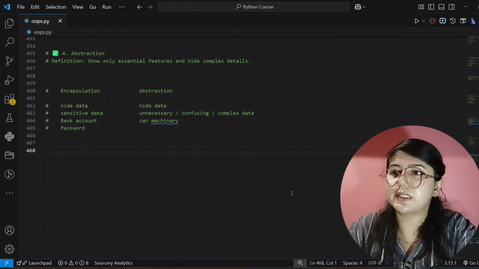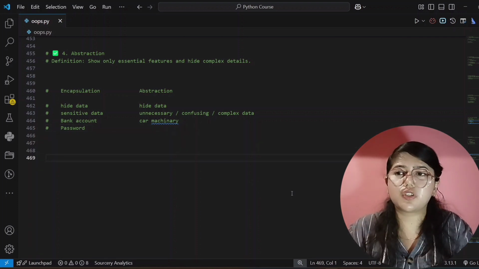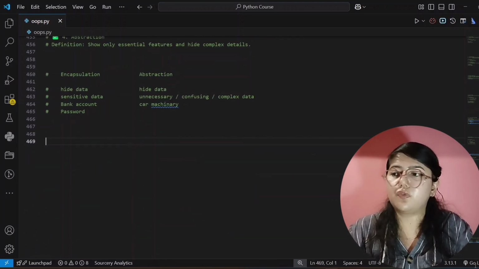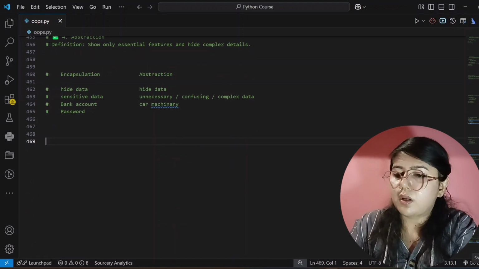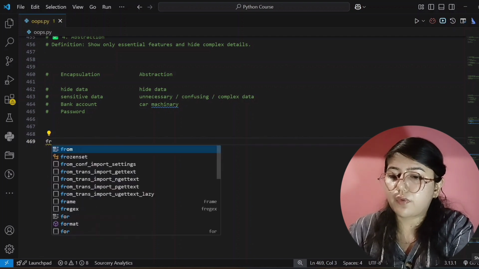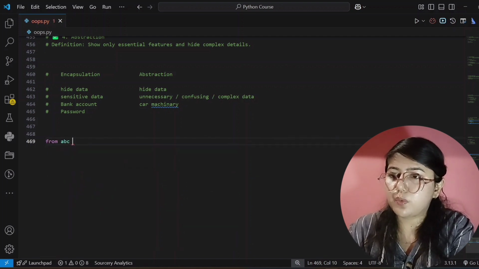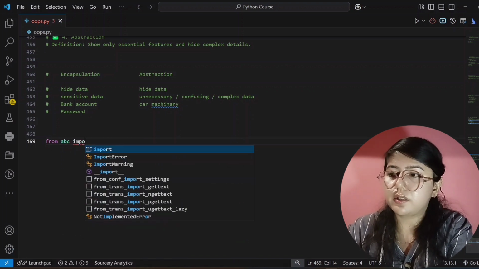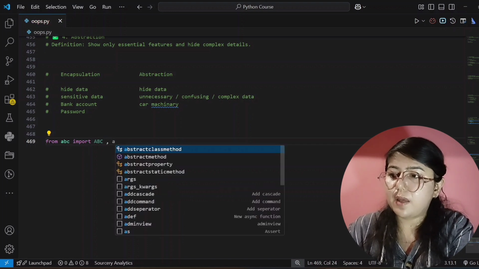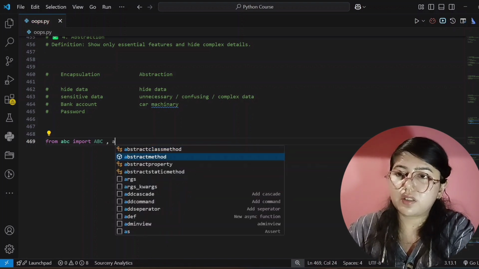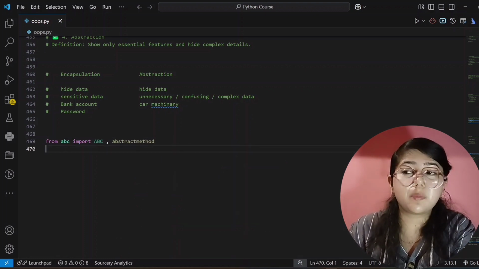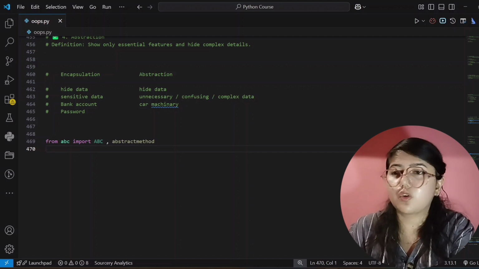So now we will create code for abstraction. Encapsulation we have seen. Now we will see abstraction. For that we have to import some things, and don't worry, I will teach you what this is: from abc import ABC, and then abstractmethod, because we will use abstract method here, that's why we will import that. These are pre-built or pre-written code in Python, and we are just using them by name, you can imagine it like that.